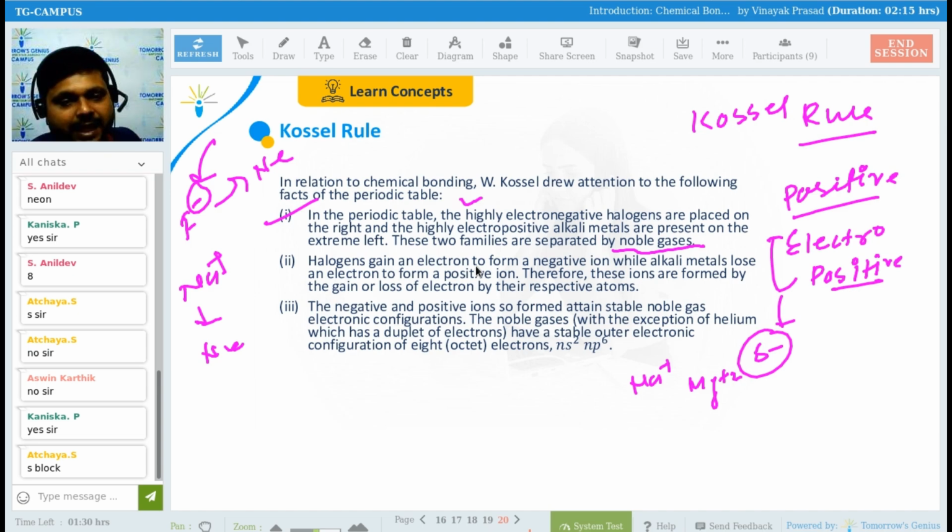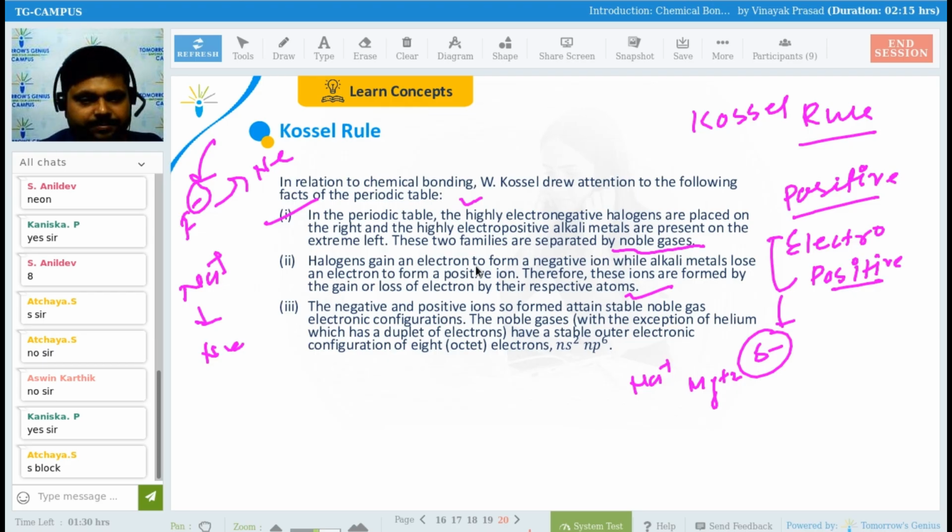Halogens gain an electron to form a negative ion, while alkali metals lose an electron to form a positive ion, right? Therefore, these ions are formed by the gain or loss of electrons by their respective atoms. Everyone is clear? How will these ions be formed? After gaining or losing of electrons. Yes or no, guys? What do you say? Okay, fine.